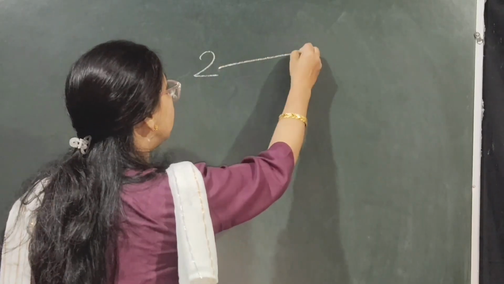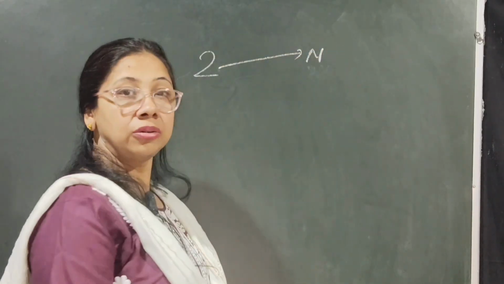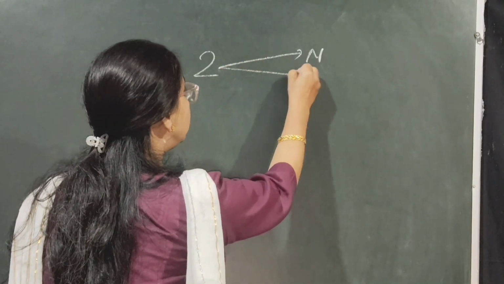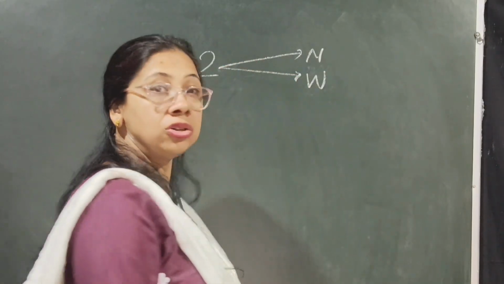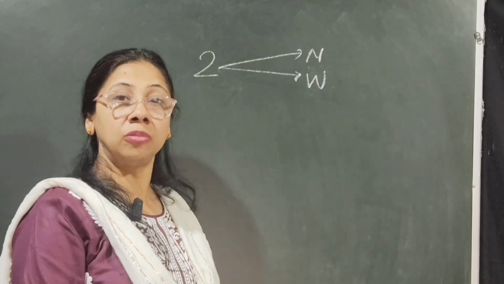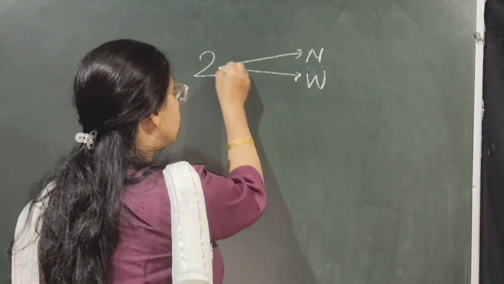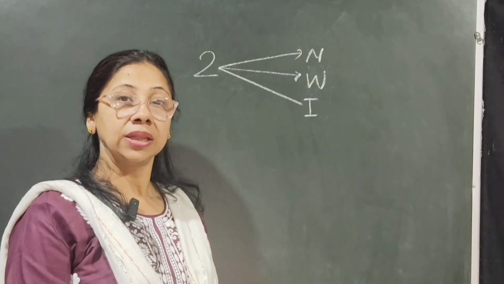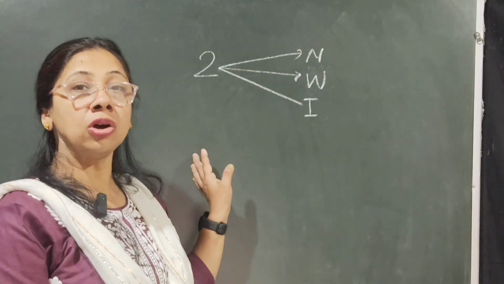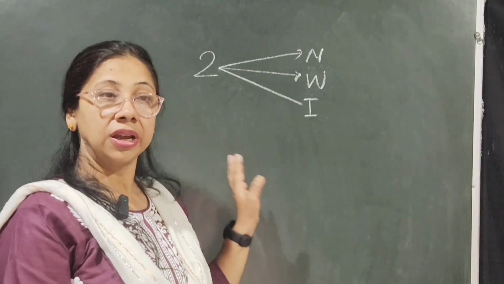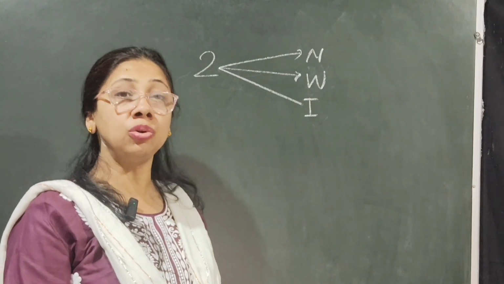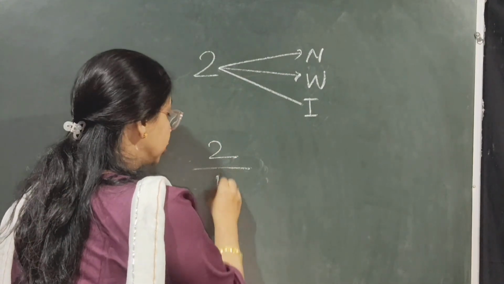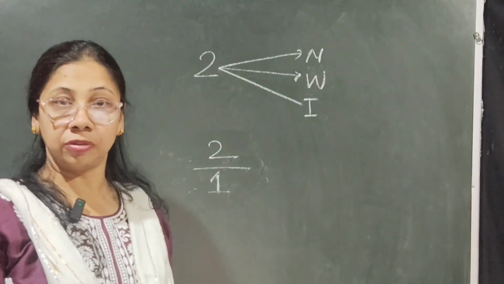2 is a number which is known as a natural number. At the same time, 2 also belongs to whole numbers. And moreover, 2 is also a positive integer. That means 2 belongs to all these three sets. Now we have to check whether 2 is a rational number or not. Can we write 2 as 2 upon 1?